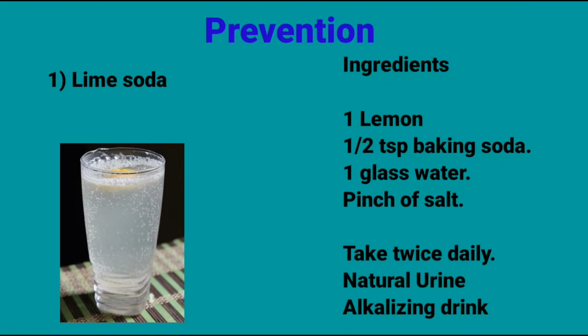Coming to prevention, you can decrease your uric acid levels naturally. Take lime soda. You will need 1 lemon, half teaspoon of baking soda, a glass of water and a pinch of salt. It's a natural alkalizing drink. Take it twice daily. Enjoy.